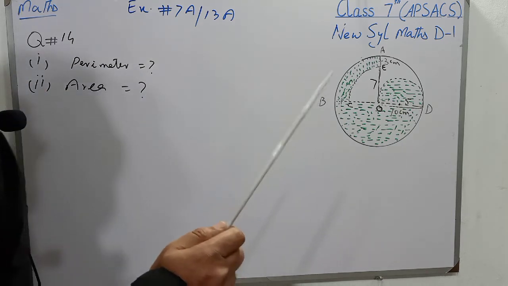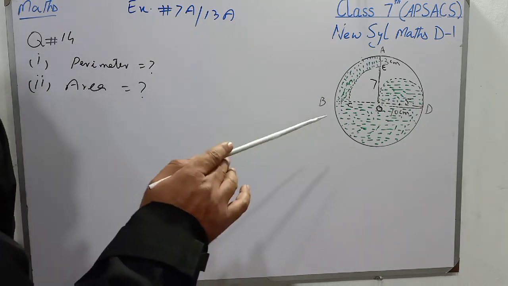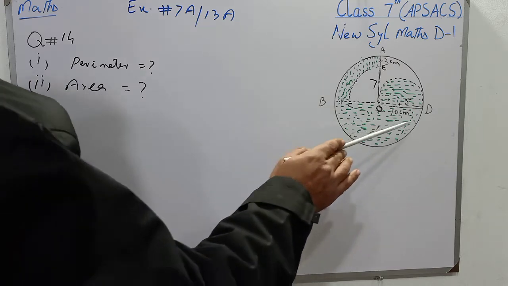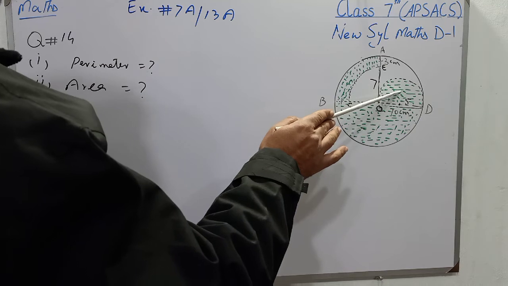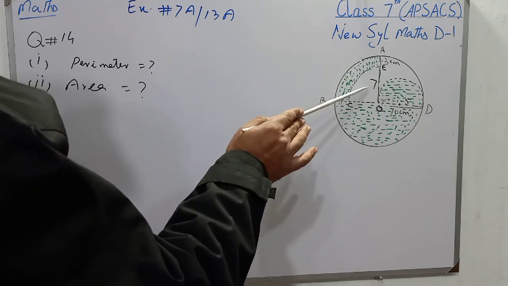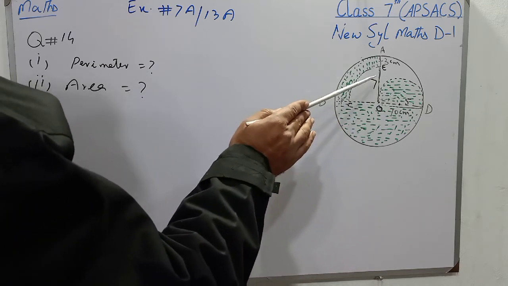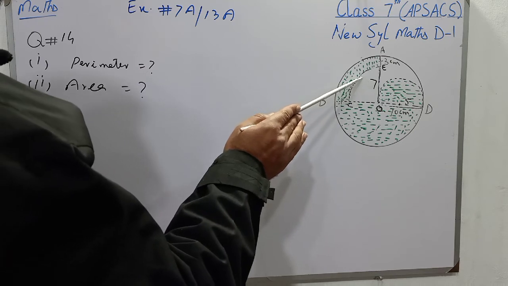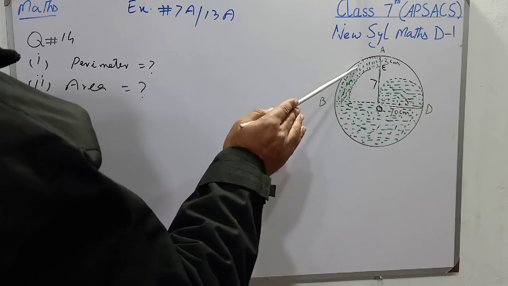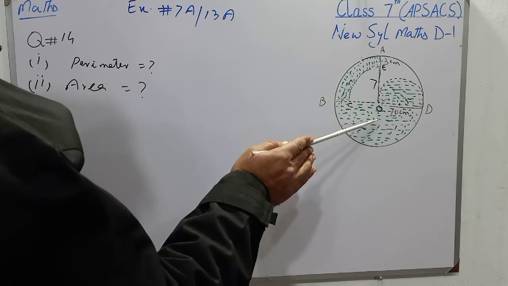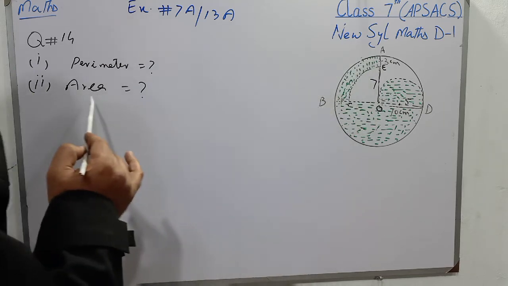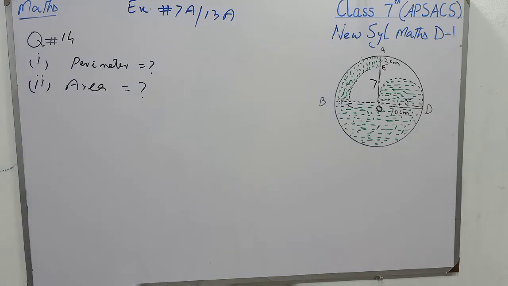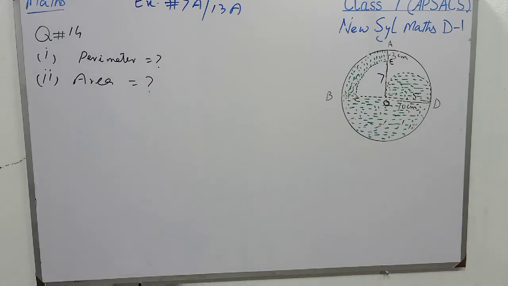So students, keep in mind that there are 4 portions whose areas will be found out. One is large semicircle, then small semicircle, then large quarter circle, then small quarter circle, and then we will subtract the area of small quarter circle from the large quarter circle, and then we will add up the area of this region and this region, and that will be the total area of the shaded part.